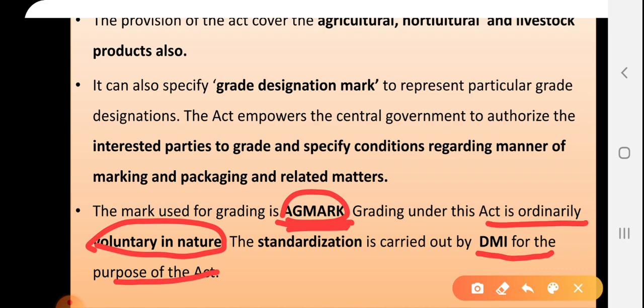This is totally voluntary: if you want to take it, you can take it; if you are not interested, you need not take these symbols. The standardization and specification of commodities are carried out by the DMI.